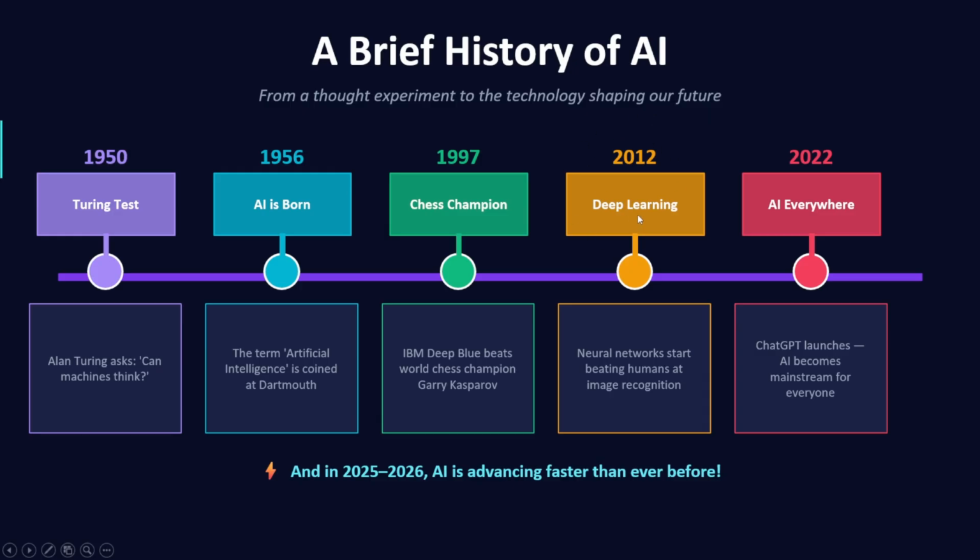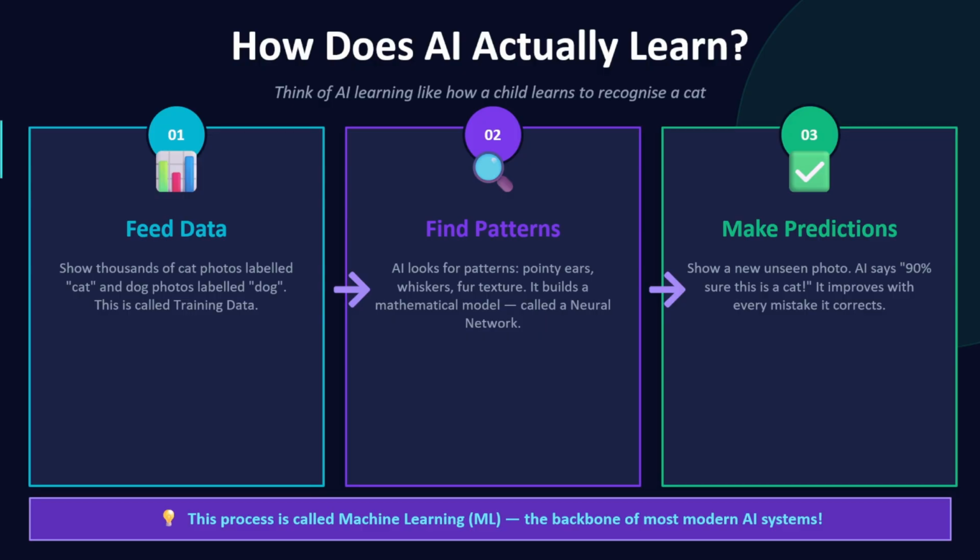Okay, and how does AI actually learn? If I really need to know how AI actually learns, think of AI learning like how a child learns to recognize a cat. Simple. How a child tries to learn something, the same way AI does.